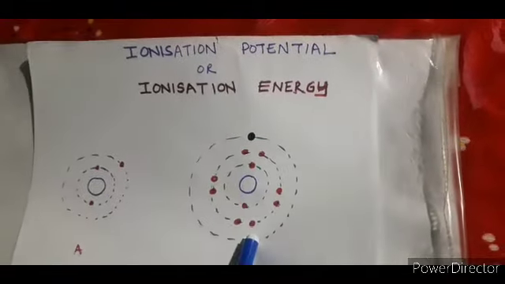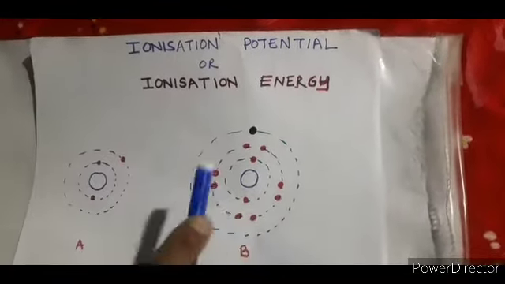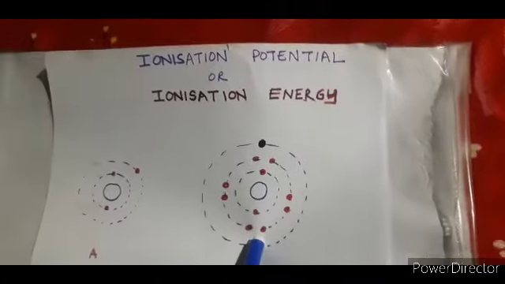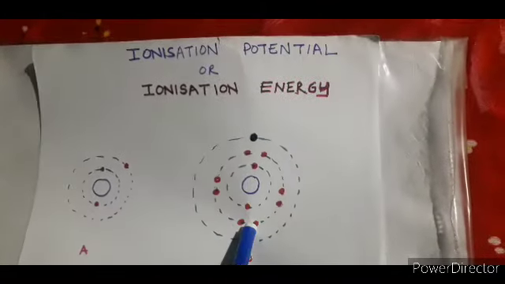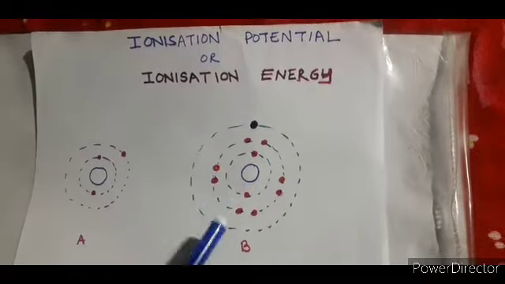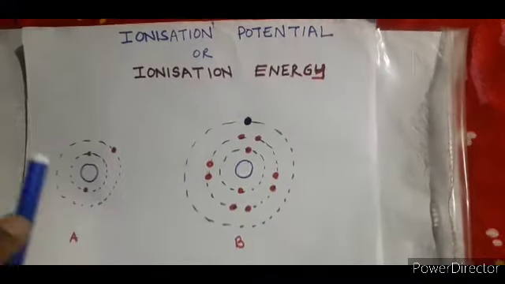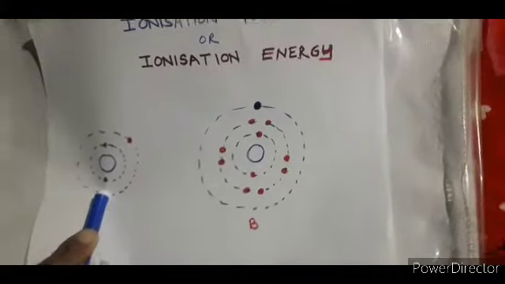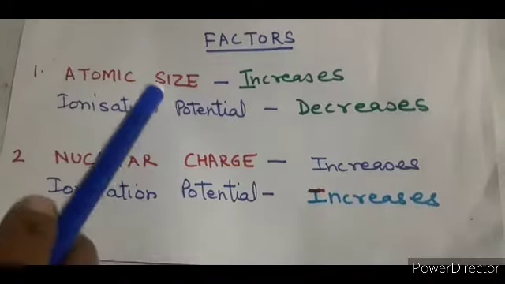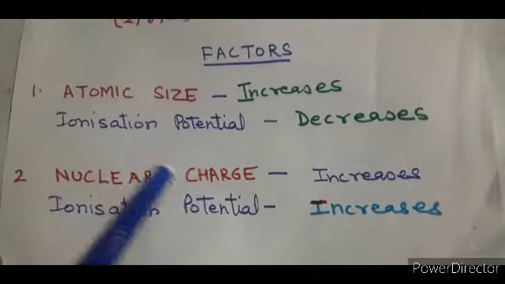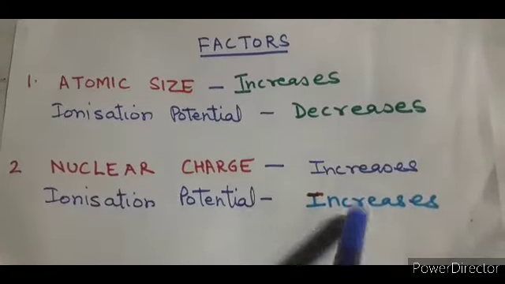So we are focusing on this factor because I have written that when atomic size increases, ionization potential decreases, but you have to see both sides. When your atomic size decreases, the ionization potential increases, right? Now we have discussed this point, we will discuss the next point. When the nuclear charge increases, ionization potential also increases.